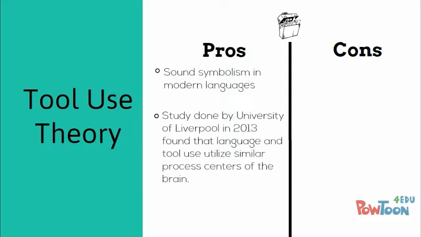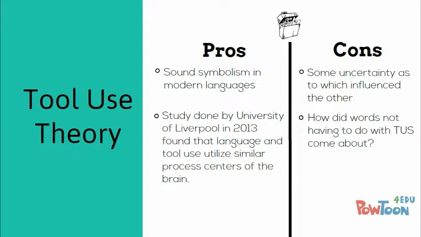As for pros and cons of this theory, one pro is that there is still sound symbolism in modern languages, like onomatopoeias. Also, in a 2013 study done by the University of Liverpool, it was found that language and tool use utilize similar process centers of the brain. As for cons that I want to try to answer in my research, there is still uncertainty about if language or tool use came first. This is an important uncertainty because the theory states that one influenced the other, but we don't know which one that was. Also, I'm curious to know how words not associated with tool use came about.